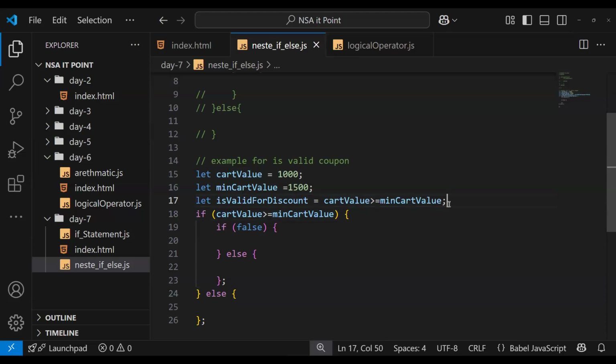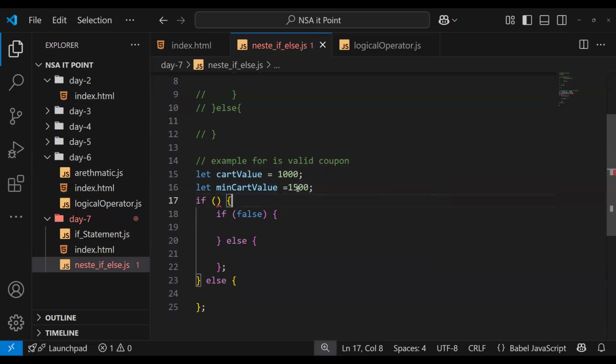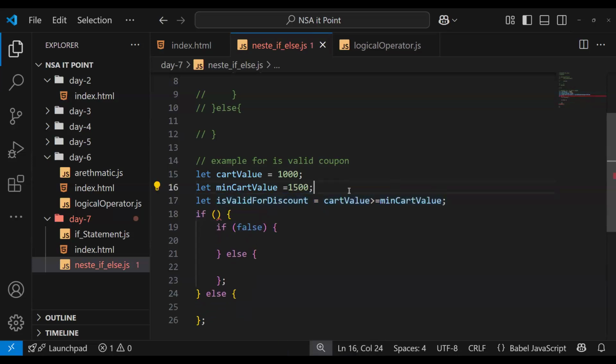So here, what are we seeing in the if condition? I can write this variable directly because we have the result of this condition inside this variable. If we are eligible, first of all we need to check whether our cart value is greater than 1000.